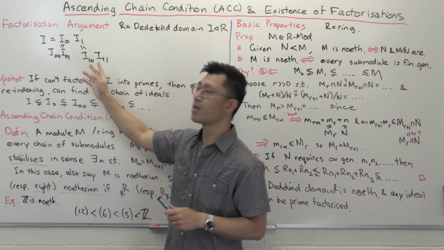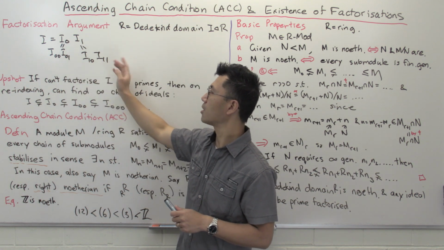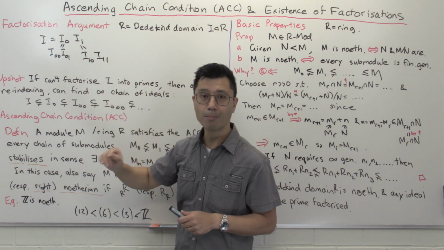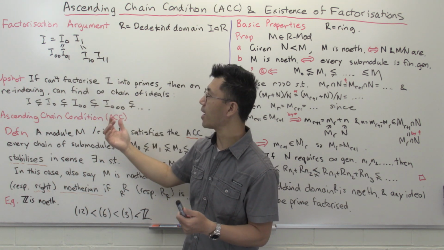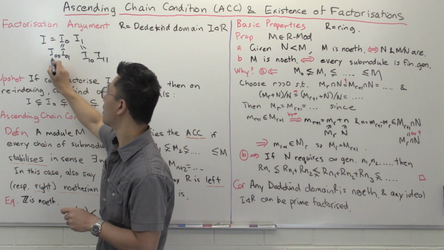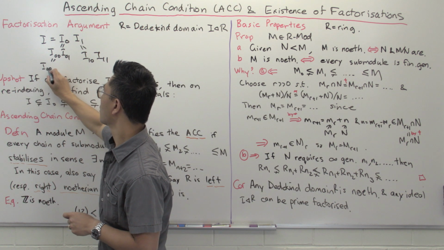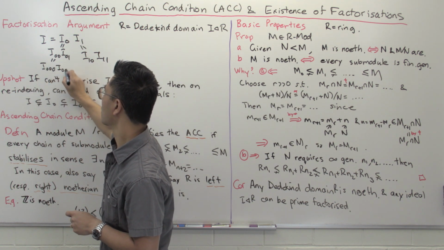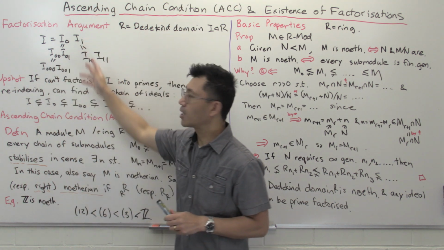Maybe some of these are prime, so you can stop. But the ones which aren't prime, you keep factorizing again, and you'll get an even bigger ideal. So maybe this I00 you can further factorize into I000, I001. And you keep going.